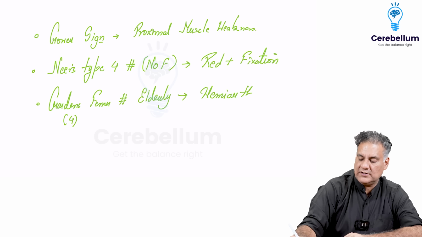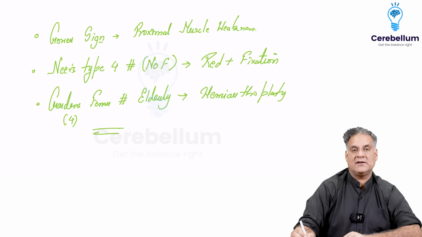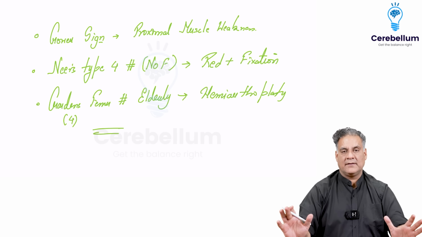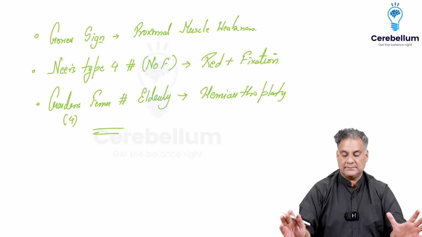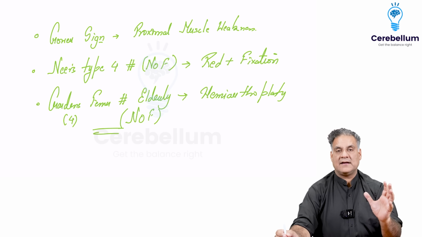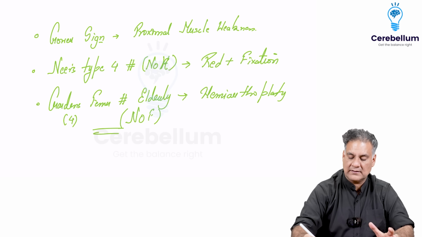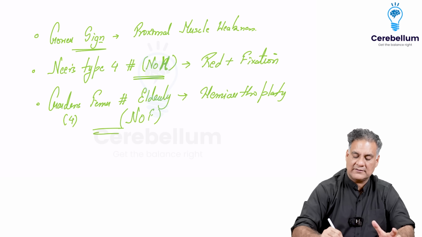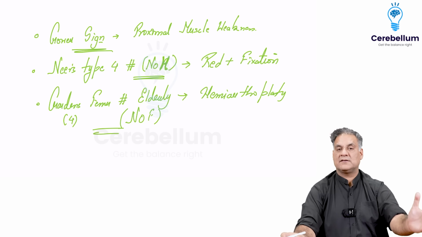So I am not sure these questions were there. They were sent on WhatsApp to me. So I'm just mentioning, if they talk about Garden's fracture in the elderly, hemiarthroplasty. That is fracture neck of femur, right? Neck of femur. Right? Neer's type fractures of the neck of humerus or upper end of humerus, reduction plus fixation, and Gowers sign is for Duchenne muscular dystrophy, the proximal muscle weakness.